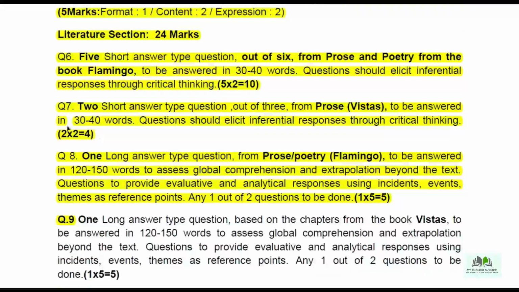So then question number 7, 2 short answer type questions out of 3 from prose, Vistas, the supplementary reader. Here the number of questions is less, only 3 questions they will give us, and of the 3 you need to attempt only 2. Okay, 2 marks each, 2 into 2, 4 marks. So 10 plus 4, 14.